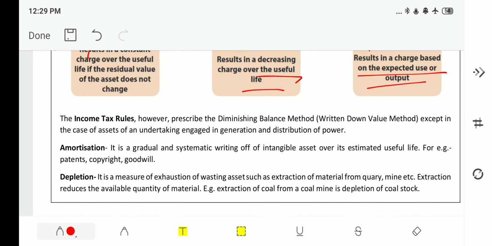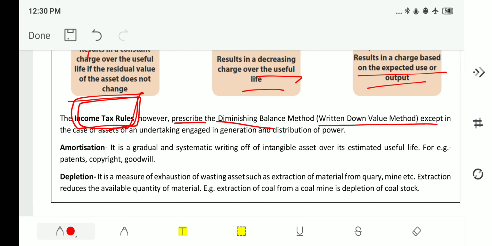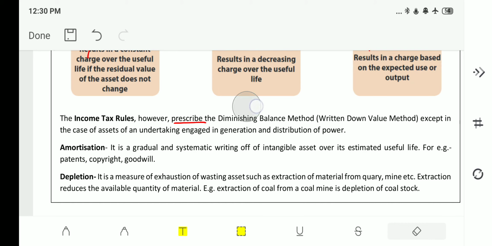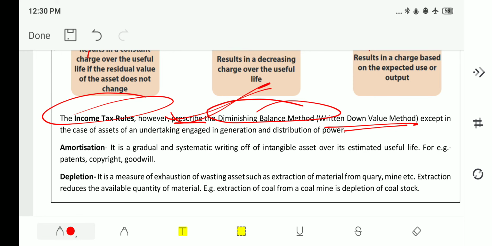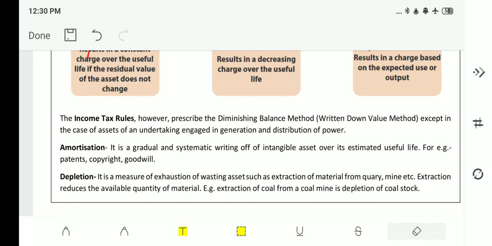Next, why is this written down value method or diminishing balance method important? Because the income tax rules, as per Indian income tax rules, prescribe the diminishing balance method or written down value method except in the case of assets of an undertaking engaged in generation and distribution of power. That means wherever income tax is paid, everywhere this diminishing balance method or written down value method is used, and it should be used as per income tax rules. Okay, except the power distribution companies.